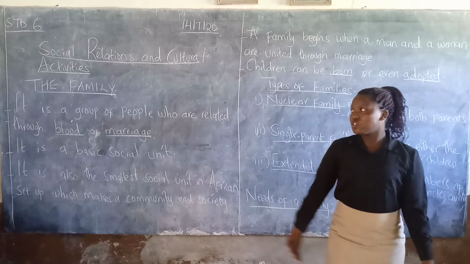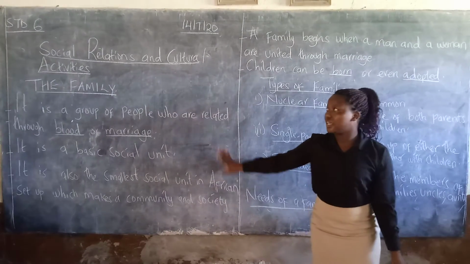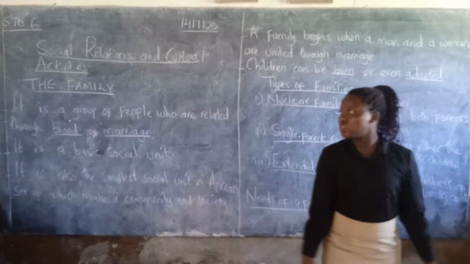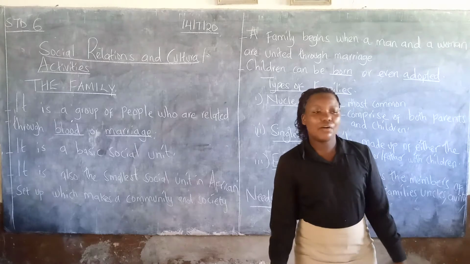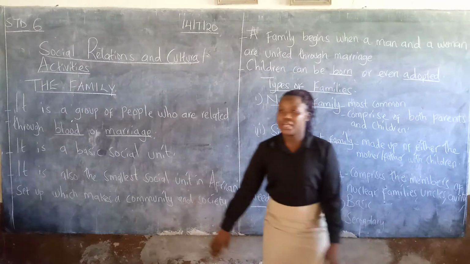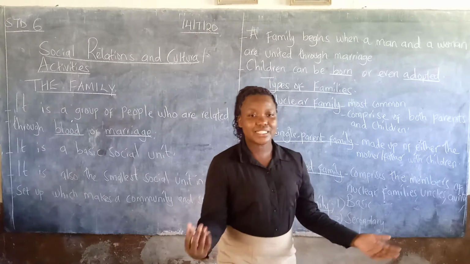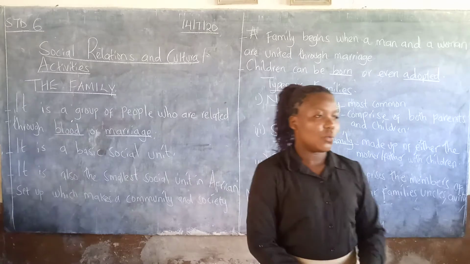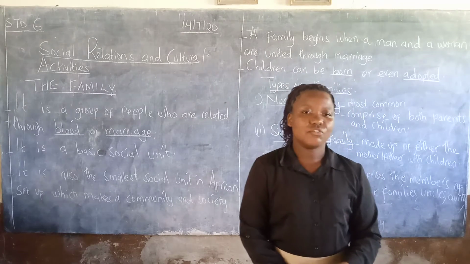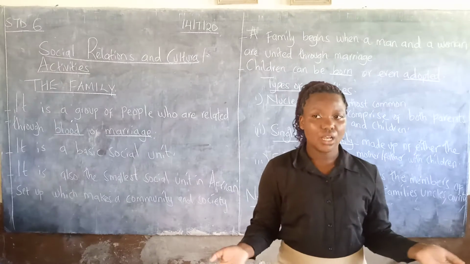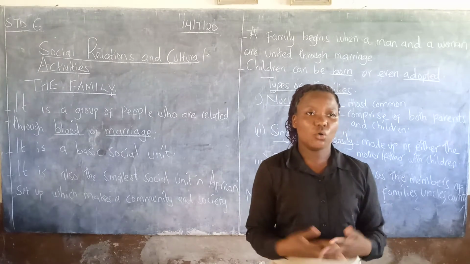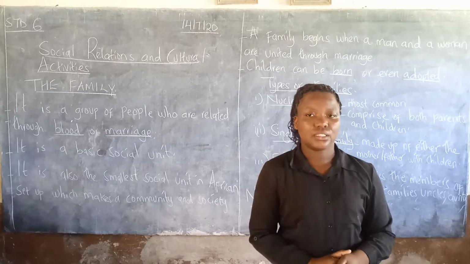So today we are going to talk about social relations and cultural activities. Our main topic today is the family. So what is a family? Learners, what is a family? Back at home, whom are you staying with?